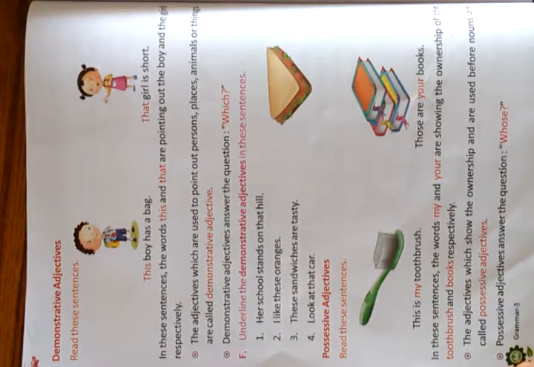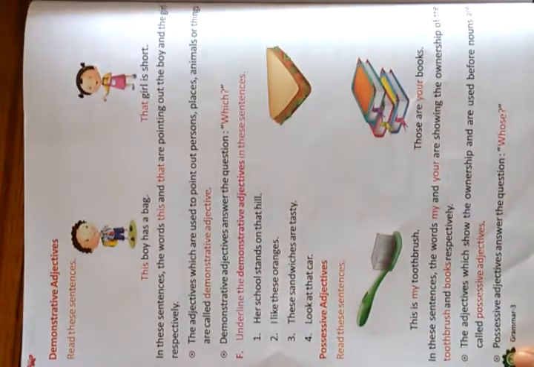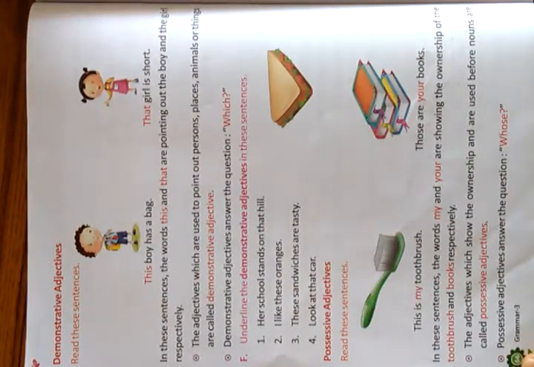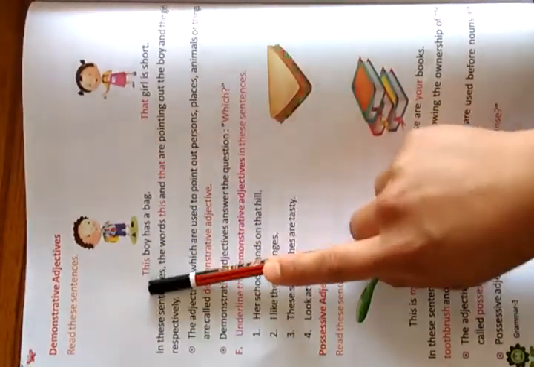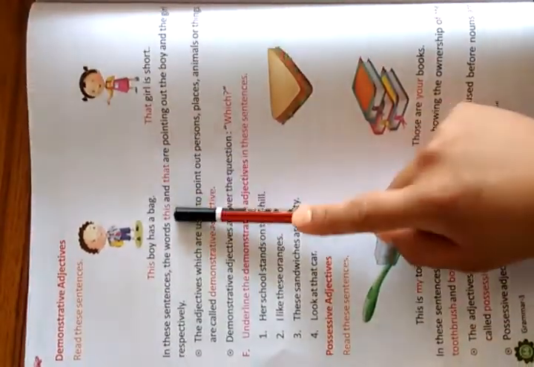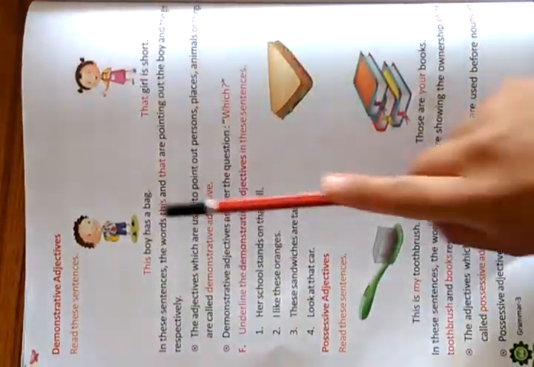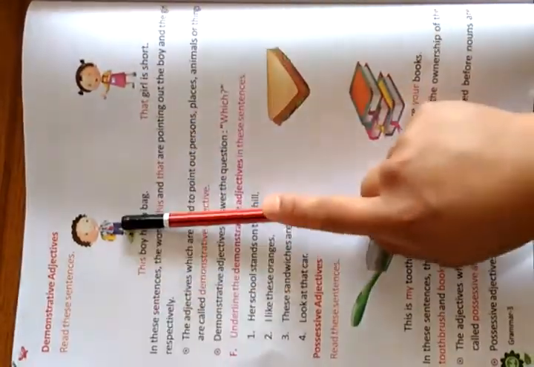This boy has a bag. That girl is short. In these sentences, the words this and that are pointing out the boy and the girl respectively. You can see that this boy has a bag. So we are pointing, this means this and that. Both words are pointing out the boy and the girl, this boy and that girl.